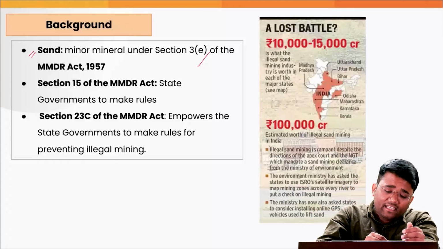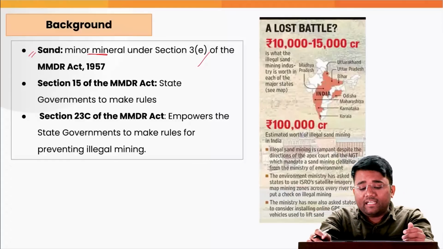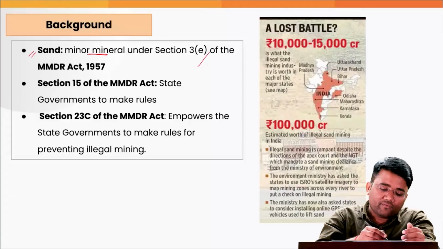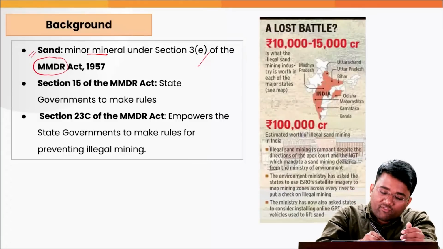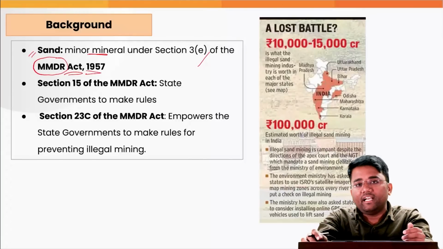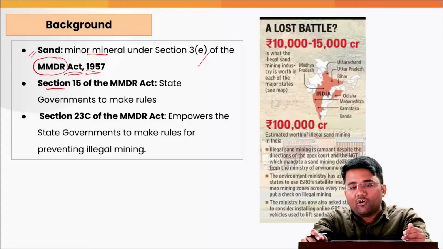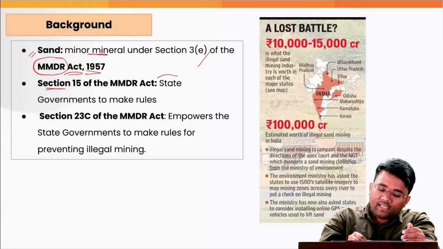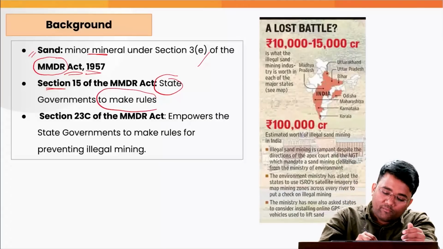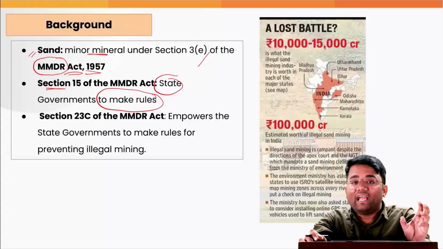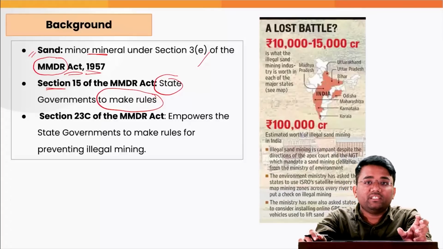Also, sand is a minor mineral under Section 3(e) of the Mines and Minerals (Development and Regulation) Act, 1957. As per Section 15 of this MMDR Act, state governments will make rules towards the administration and regulation of these minor minerals.